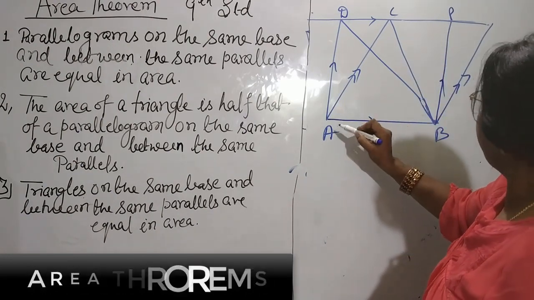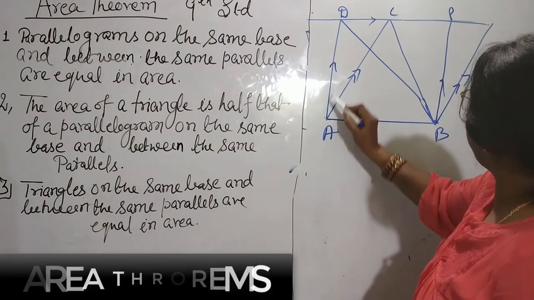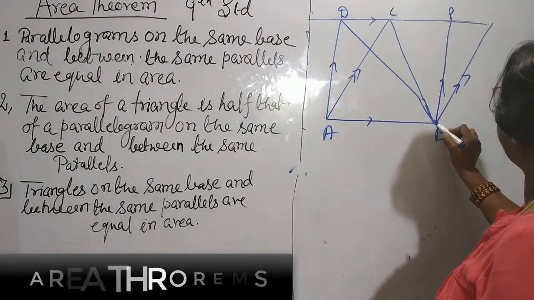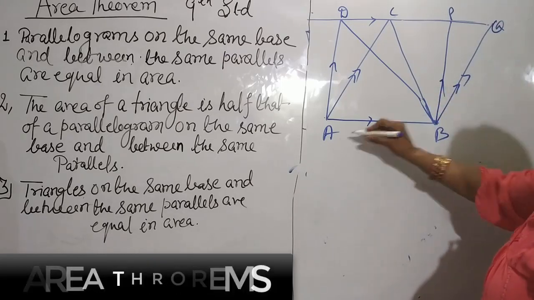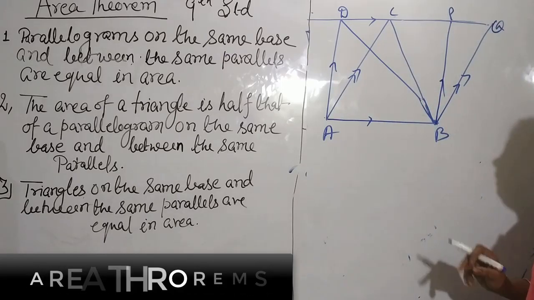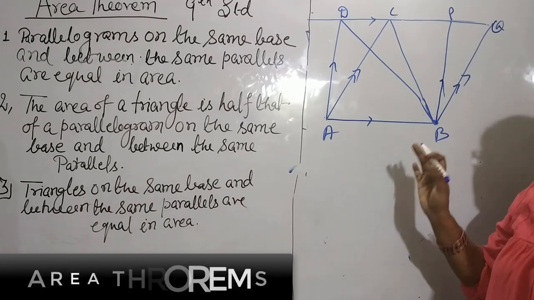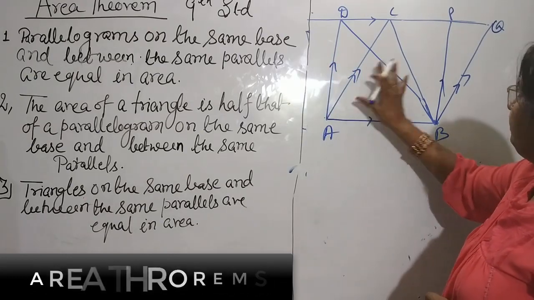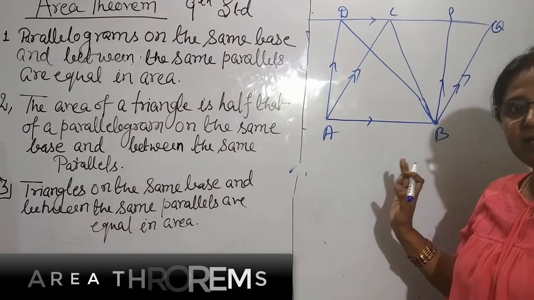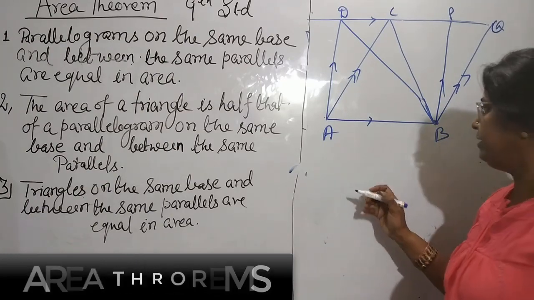Now there are two parallelograms, ADPB and ACQB. According to the first theorem, both areas are same. Already I explained it.